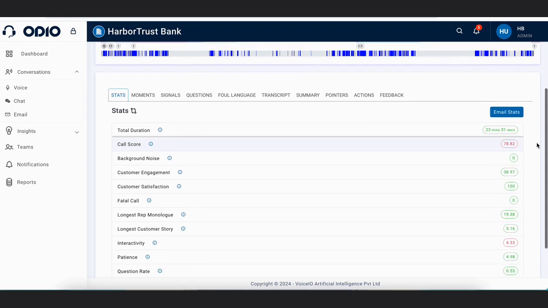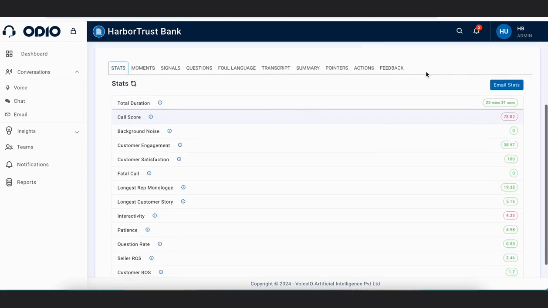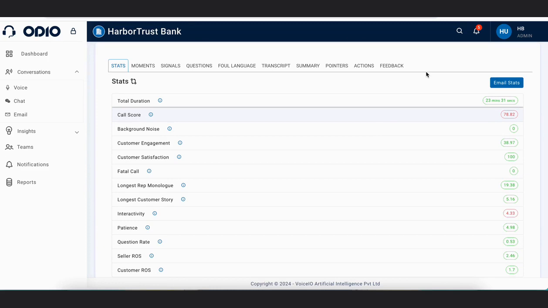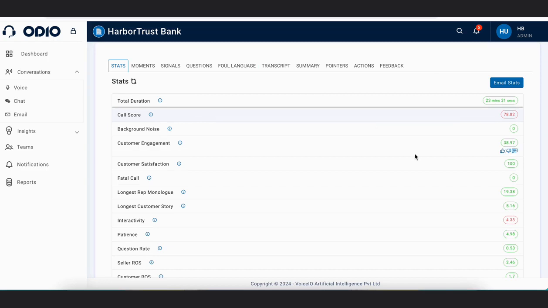When we go down on this page, there are different tabs for this particular call. Here we see different stats and the scoring of those stats. The total duration is 23 minutes, the call score is 78.82, and the background noise is 0 because we didn't encounter any background noise in this call. The customer engagement was 38.97%. Customer satisfaction was 100% in this call.